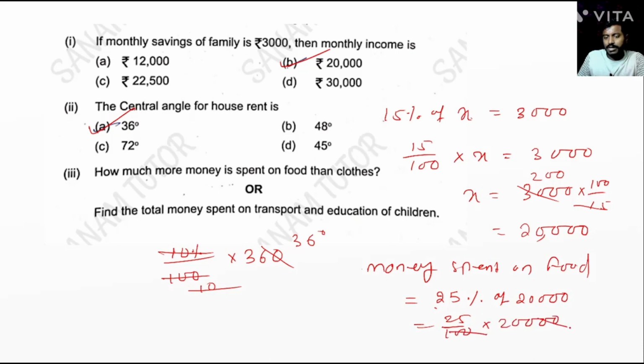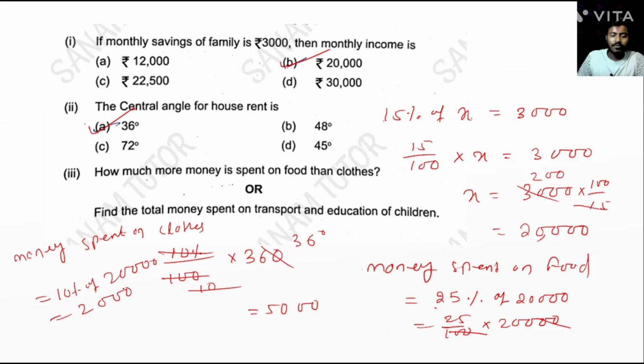Now 20 20 cancel. 25 2 ja 50, 2 da 0, that is 5,000. And again write down money spent on cloth is equal to 10%. So 10% of 20,000, that is 2,000. So more is 5,000 minus 2,000 equal to 3,000. So write down the money spent more on food than cloth equal to 3,000.